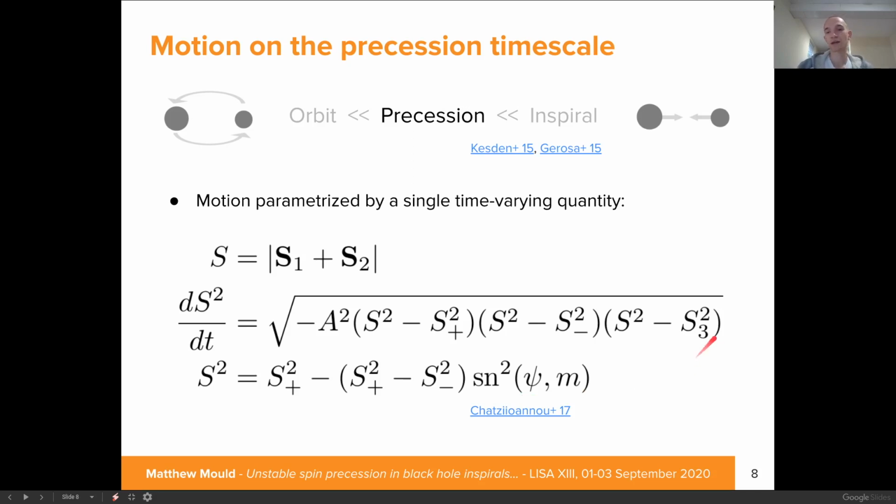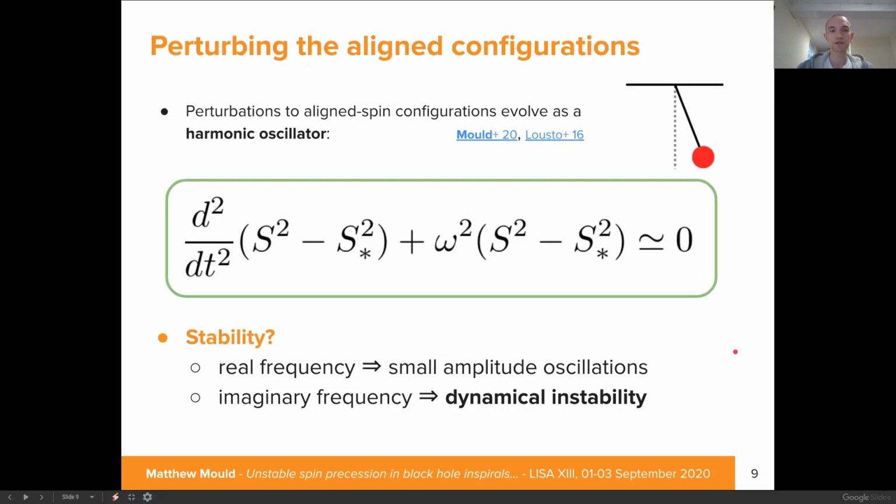This, for example, can be used to produce waveform models. But in our study, we're actually going to focus on the ODE rather than the solution. In particular, we're going to differentiate it once more and rearrange it in terms of a perturbation to our aligned configuration. Here, S star refers to the total spin of one of our four aligned configurations, and so the quantity S squared minus S star squared represents a perturbation to one of these configurations. What we find is that to leading order, these perturbations obey the equation for a simple harmonic oscillator. And so the question of the dynamics of the system becomes very straightforward. It's entirely dependent on this oscillation frequency omega.